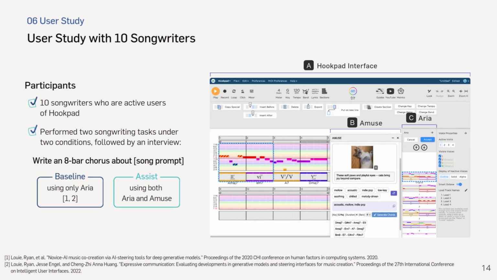To understand how songwriters use Amuse in their AI-assisted creative workflow, we conducted a within-subject study where participants wrote an 8-bar chorus in two conditions, baseline and assist. The study was done using HookPad, one of the widely used online songwriting editors. In the baseline condition, participants were allowed to use only Aria, which is an AI songwriting assistant integrated into HookPad, capable of generating melody or chord suggestions based on user-provided music inputs. In the assist condition, participants had access to both Amuse and Aria.